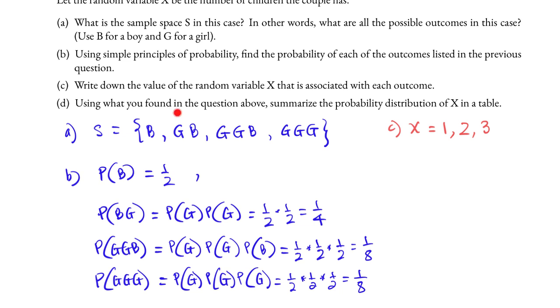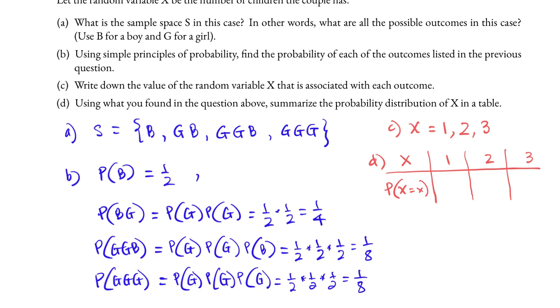Using what you found in the question above, summarize the probability distribution of x in a table. And so in a table of the probability distribution of x, we list the value of x with the corresponding probability, P of x equals the lowercase x. The possible values of x are 1, 2, and 3. 0 is not included in this case because there are no outcomes with 0 children at all.